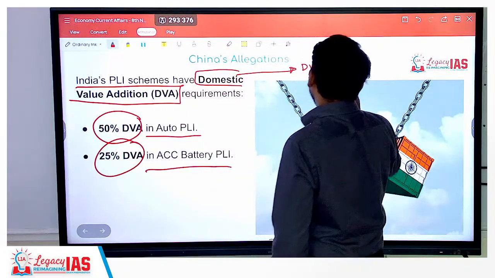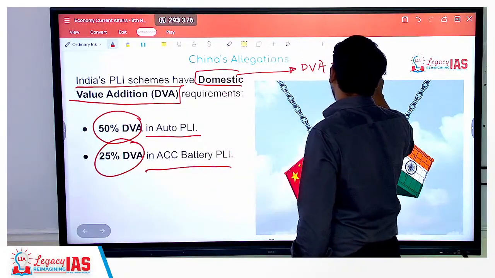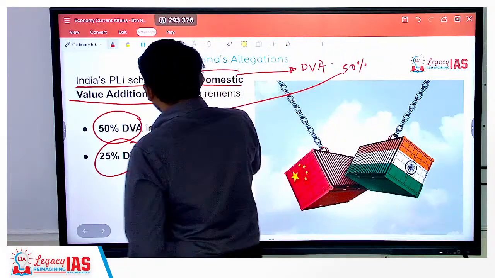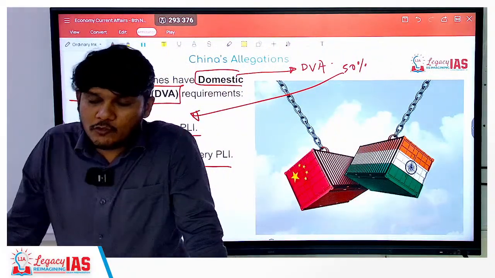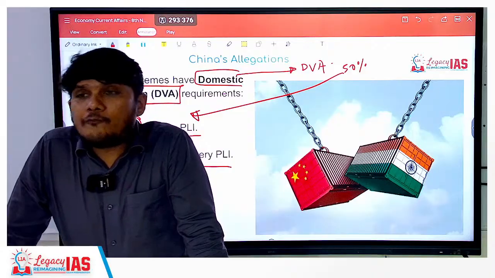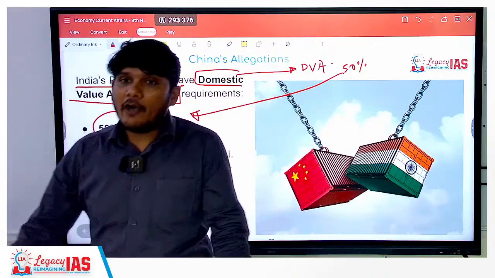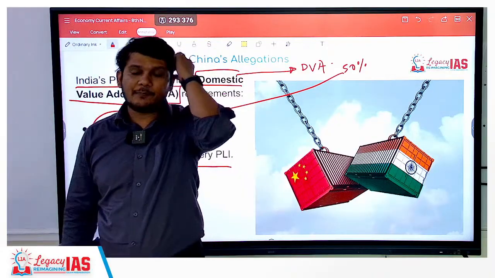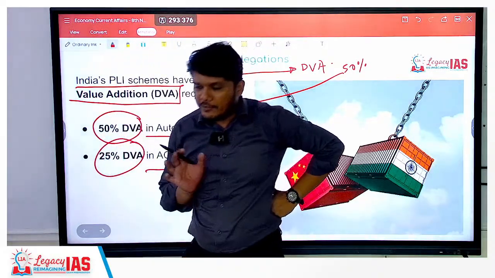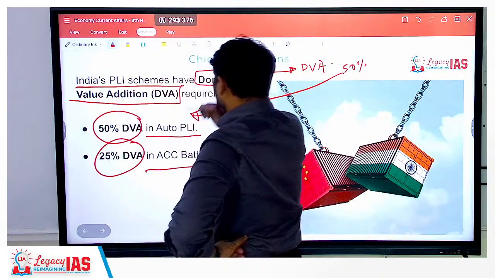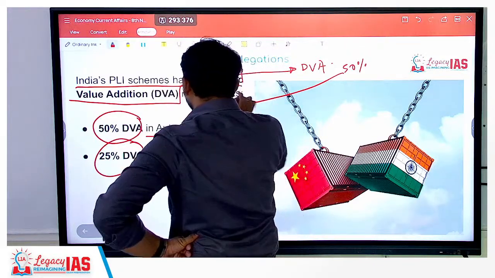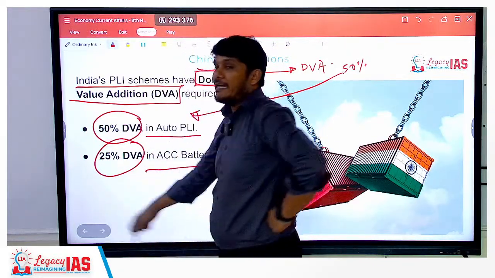That means what? That 50% of value addition should be done by goods and services used which are of domestic origin. That means the government of India, as per China, is nudging these companies to utilize the domestic product and services.